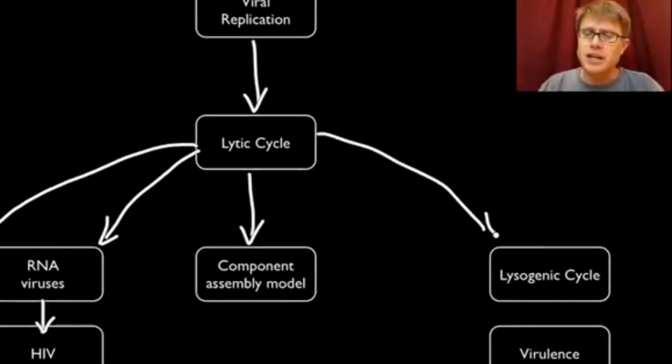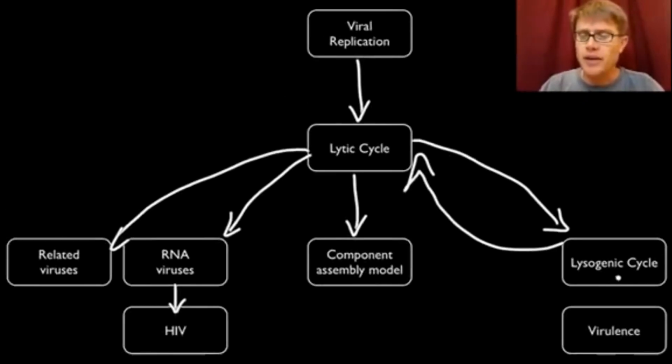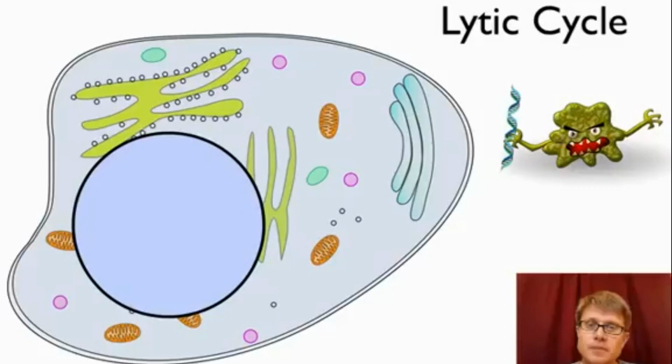And then finally, I'll talk about the lysogenic cycle. In some viruses, they'll make copies of themselves, but they can also hide out in a lysogenic cycle, where they can eventually go back to the lytic cycle. What we're finding is that when they enter the lysogenic cycle, especially in bacteria, you can actually change the virulence of those bacteria. In other words, you can make them more or less pathogenic or dangerous.